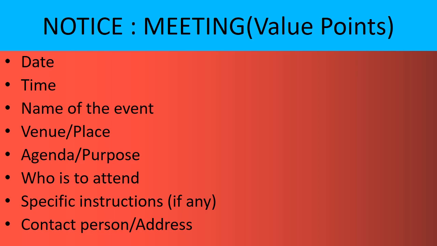You have to mention the date on which the meeting is going to take place, time, name of the event, then you have to tell the venue or place where the meeting will be organized, and then what is the agenda or purpose of the meeting, what is to be discussed in the meeting, who is to attend, then specific instructions, if any, you must mention, and then the contact person or the address.